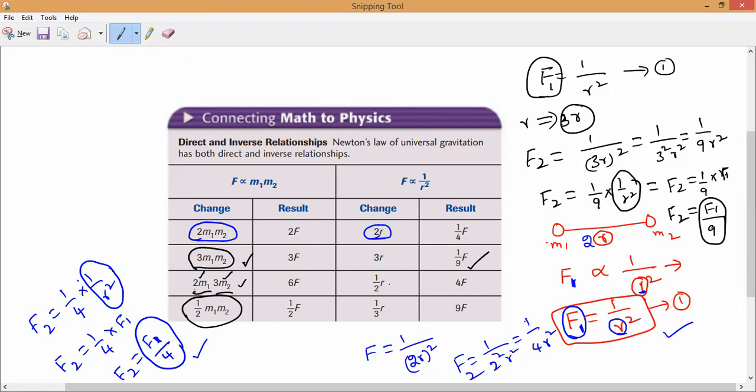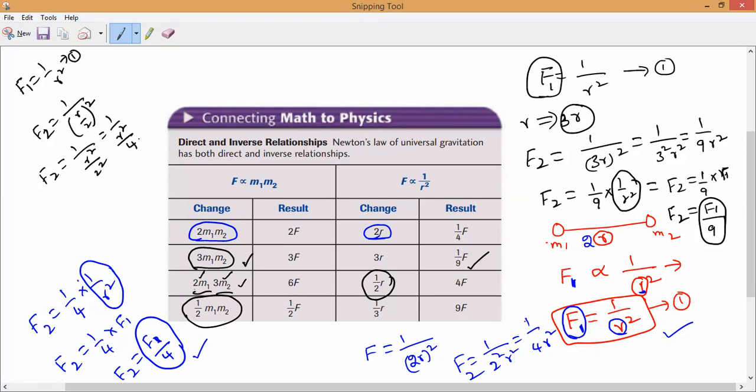Same way, now distance becomes half. Let me imagine the initial case. F1 is equal to 1 by r square, equation 1. Now r becomes what, guys? r by 2, 1 by 2r whole square. So what will F2 become? F2 is equal to 1 by r square divided by 2 square, which is equal to 1 by r square divided by 4.